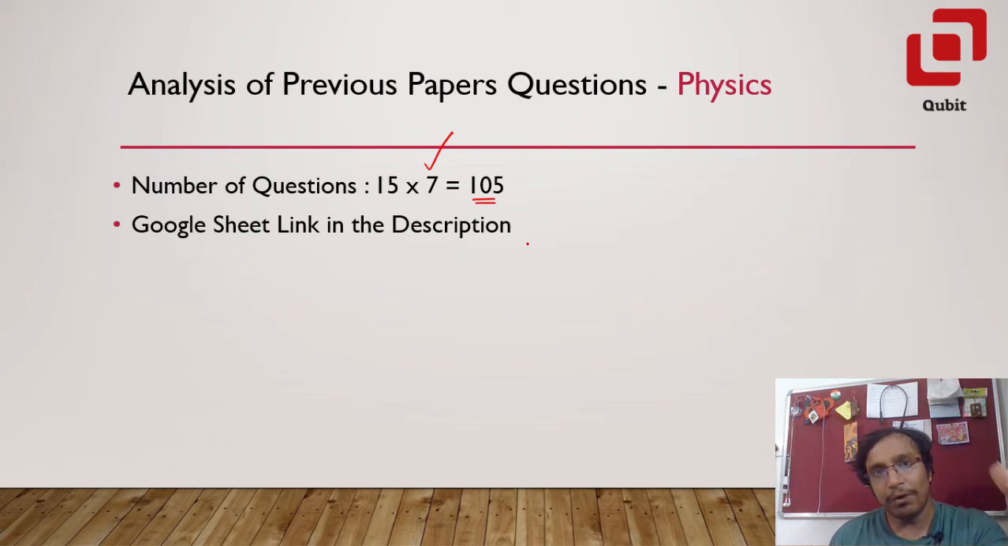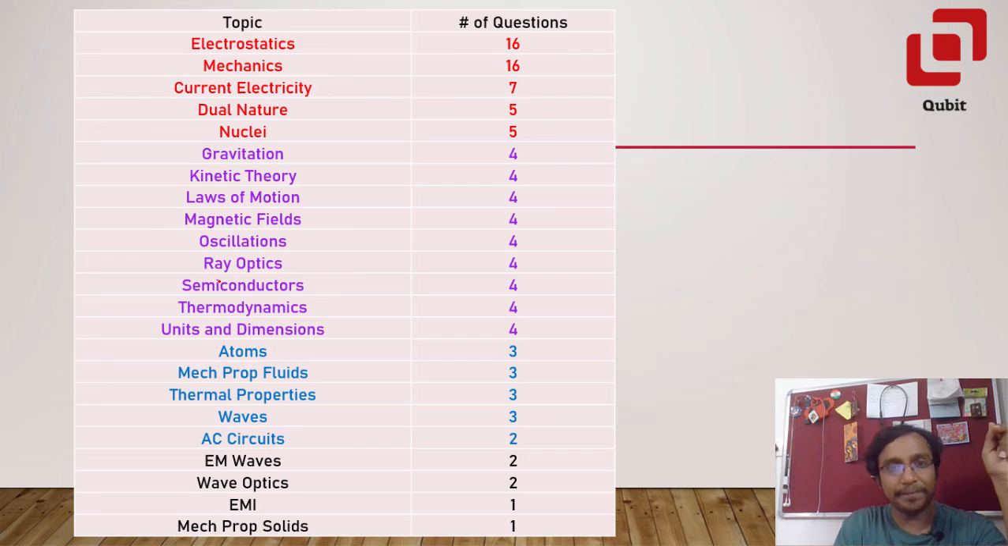To see what each question was from, you can visit the link in the description. There is a Google sheet which I have prepared, wherein you will get to see what was the 3rd question from 2017, 15th question from 2018, so on and so forth, right? So here is the summary. I have arranged the topics in descending order of the number of questions.